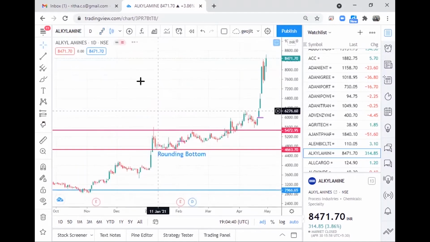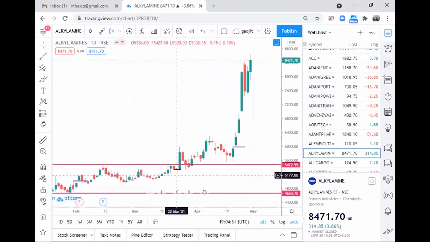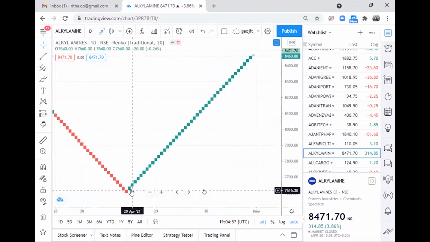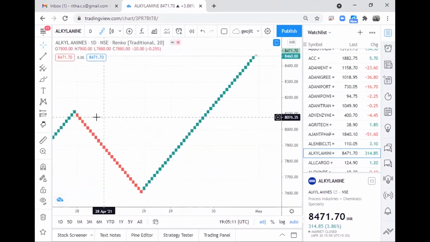This cannot be possible using the regular chart. Regular chart gave me a short position only after this particular area, that is at 7577. So the risk to reward ratio, sometimes it is very long or sometimes it is very small. But when it comes to the regular Renko bricks, the risk is always fixed. That is, I'll be taking the risk of 2 bricks, and reward can be unlimited. Until the market keeps showing me the green candles, I'll be able to hold on to the position, and until it shows 2 red color bricks, I'll be able to exit the trade. So in that way, that is one more advantage of using the Renko regular charts.